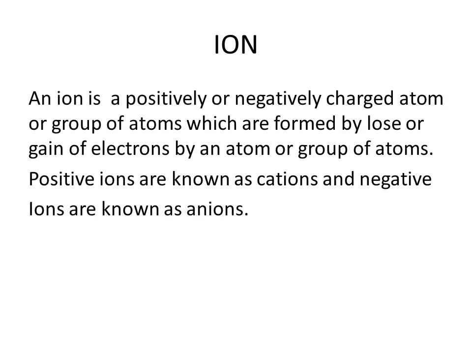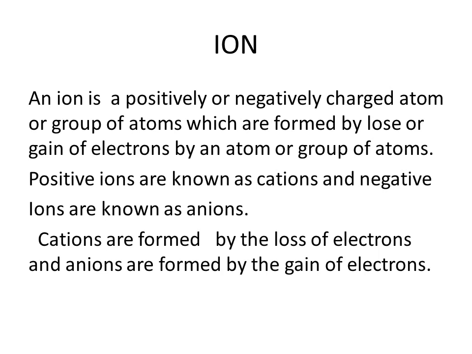An ion is a positively or negatively charged atom or group of atoms which are formed by loss or gain of electrons by an atom or group of atoms. So when an atom loses electrons, it gets a positive charge, and when an atom gains electrons, it gets a negative charge. When an atom loses electrons, electrons are removed from the atom.